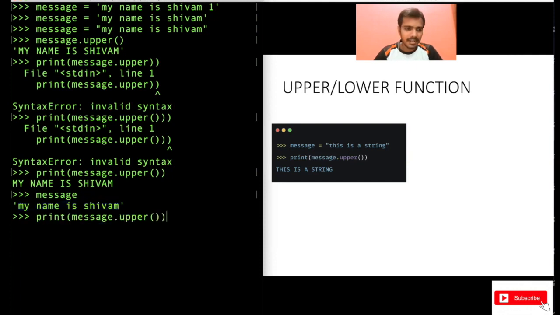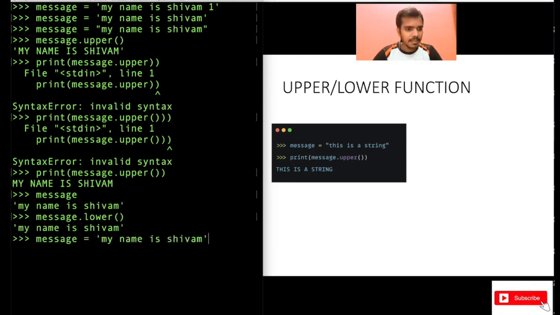And also you can write message dot lower. That's the opposite of this. Another function, it will print everything in lower letters. Now, of course, this is already lower, so it does not make any change here, but maybe just write this as my name is Shivam. Now, message dot lower. You see, initially the message had Shivam in capital letters.